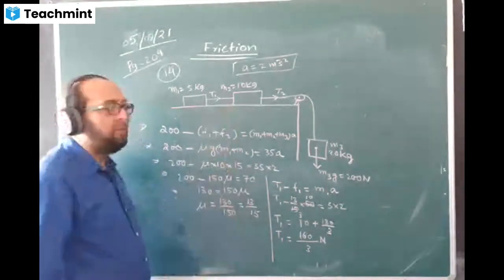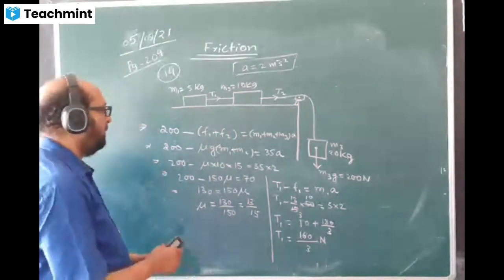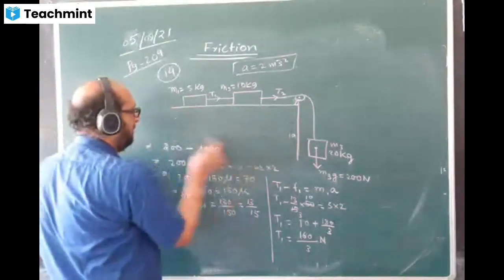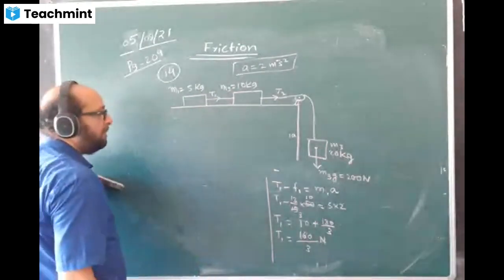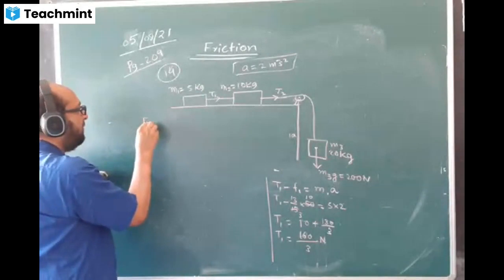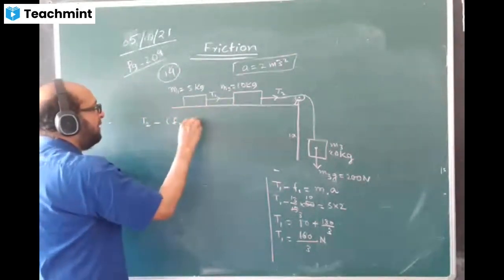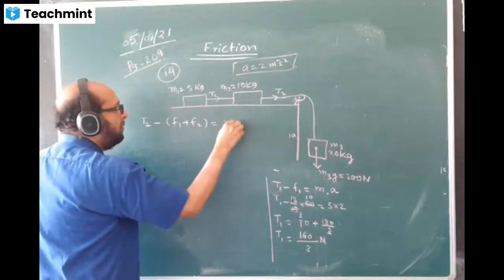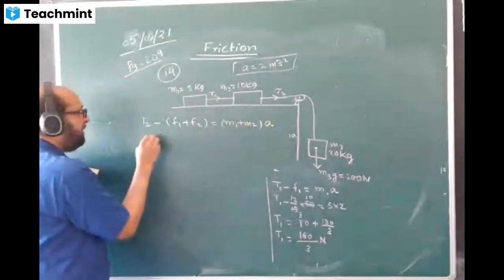Now can you find the T2 value? What is the value of T2? T2 minus F1 plus F2 is equal to M1 plus M2 times A. Very good, that's what you are understanding well. T2 minus the friction of both the blocks, that is F1 plus F2, is equal to M1 plus M2 times A. Now I'll find the T2 value.